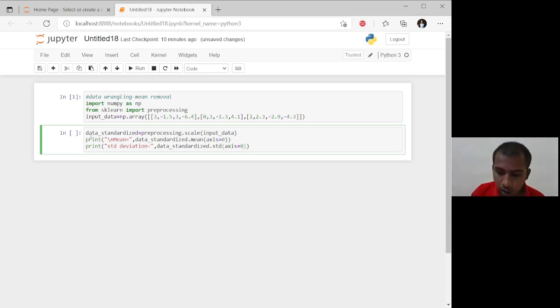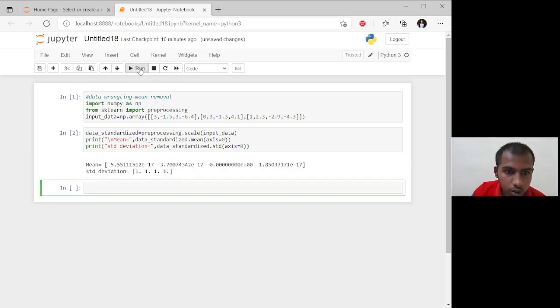Standard deviation is equal to 1. Let's check the output. The output is coming correct.